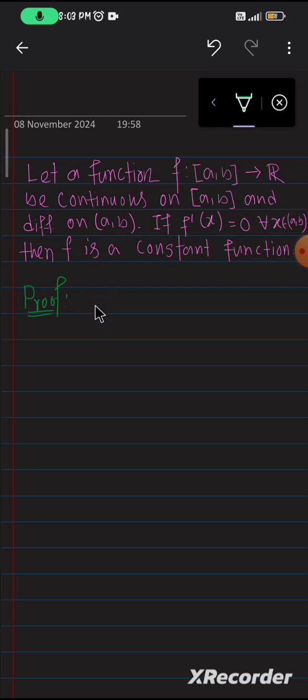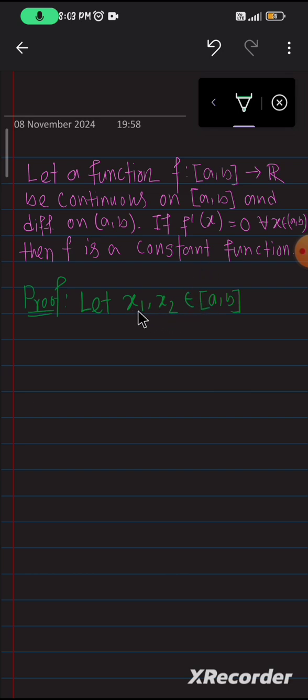Firstly, let us take 2 points from the domain, x1 and x2, from the closed interval [a, b]. Mind it that here we apply the LMVT, that is the Lagrange mean value theorem.